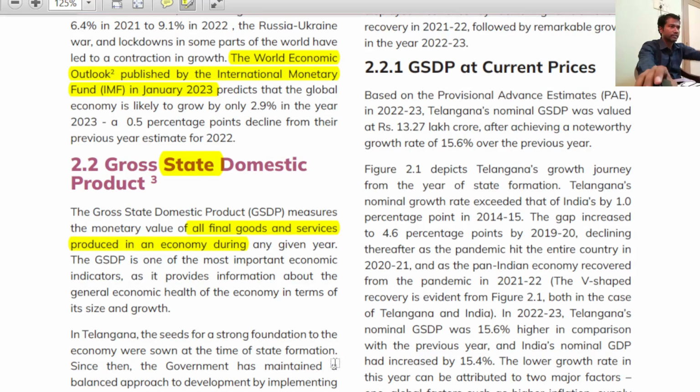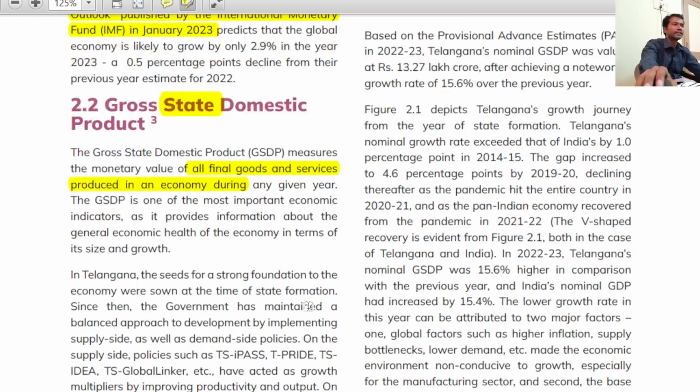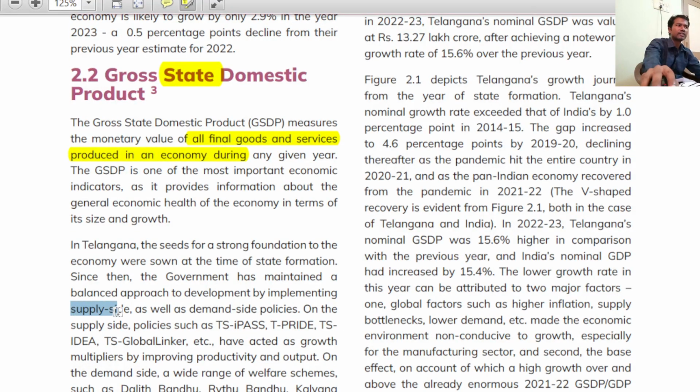So this is the definition, and Telangana is implementing supply side policies as well as demand side policies. If you look at the supply side policy, it is TS-iPASS, for industrial single window mechanisms. Suppose I am an industrialist, I should not go from department to department for all clearances. It's a tough thing. If you want to improve ease of doing business, we need a single window mechanism. That single window mechanism is TS-iPASS.